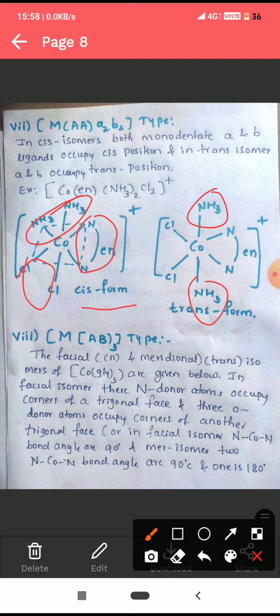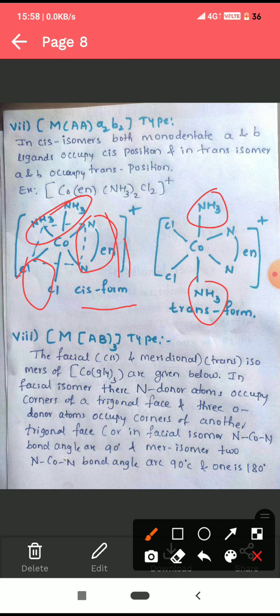Next one, MAB3 type. AB is an unsymmetrical bidentate ligand. Here also facial and meridional isomers are possible. Facial is nothing but cis isomer, meridional is nothing but trans isomer. Example, cobalt glyoximate ion. It is a bidentate ligand. There are three bidentate ligands in total, with coordination number 6. Total 6 donor atoms are attached to the cobalt.